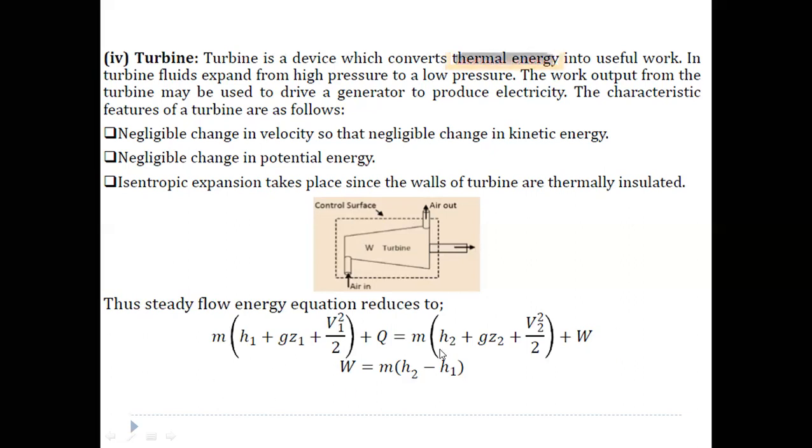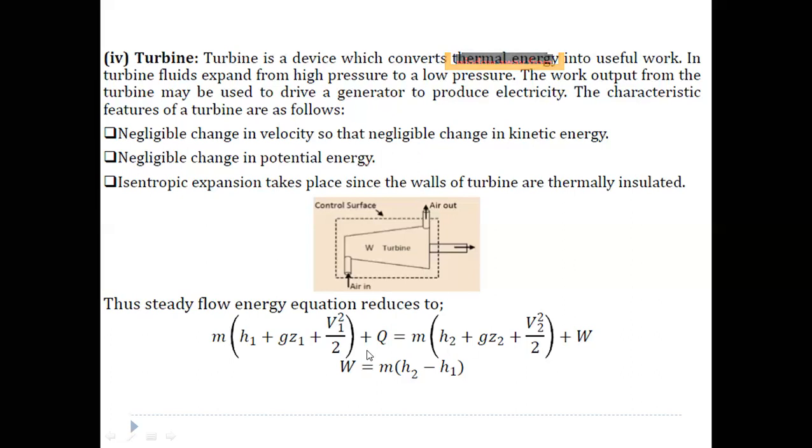Okay, so this is the steady flow energy equation: m into h1 plus g into z1 plus v1 square by 2 plus q is equal to m into h2 plus g into z2 plus v2 square by 2 plus w. So here we can neglect g z1 and v1 square by 2 at the inlet, and g z2 and v2 square by 2 at the exit, because there is no change in kinetic energy and potential energy terms.